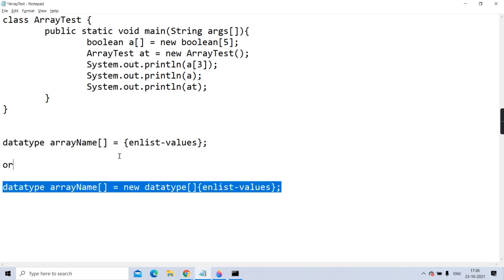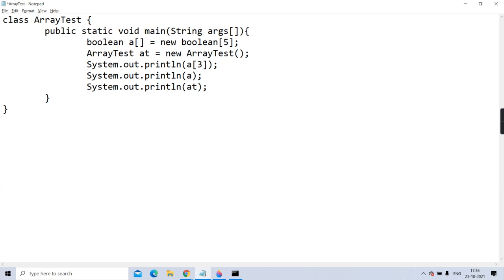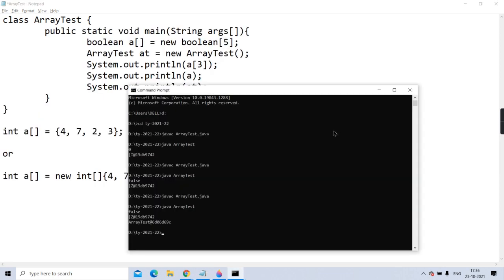See here. Both ways I am telling you. int a square brackets equal to brace bracket and I am giving the values. Directly I am enlisting the value. Same thing I could have written like this: int a square brackets equal to new int square brackets and brace bracket 4, 7, 2, 3. Both are valid. This and this both are equivalent. See here what has happened.